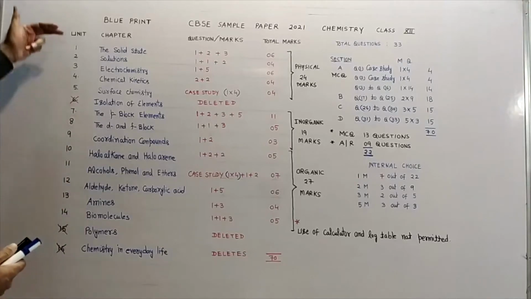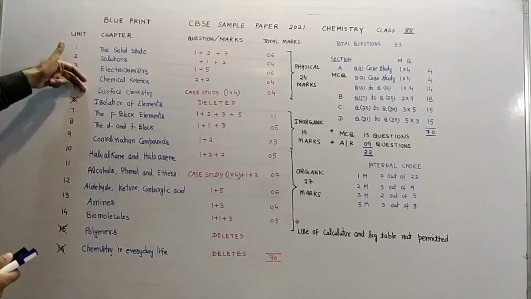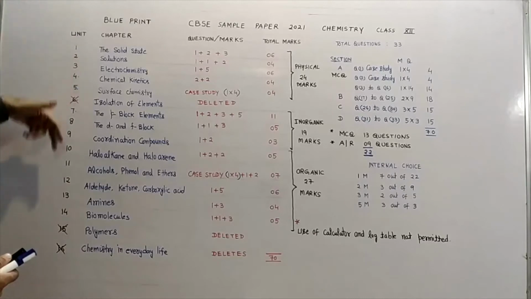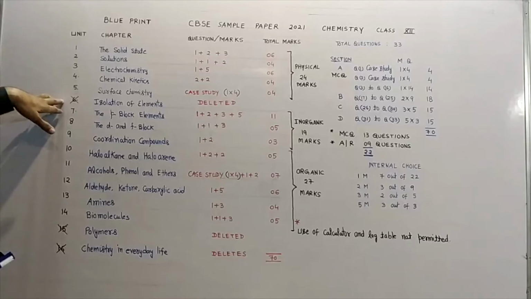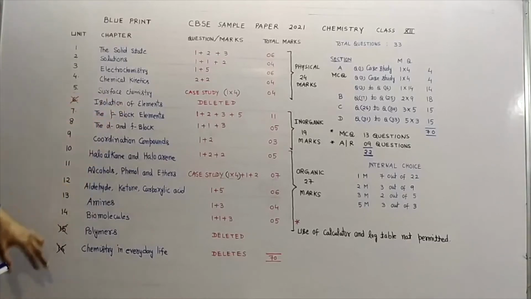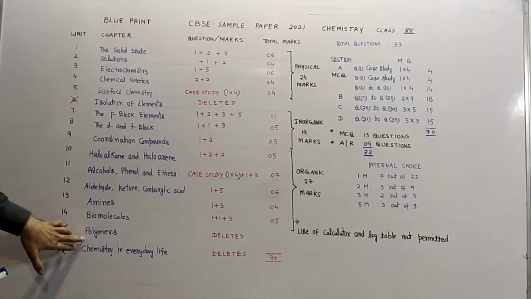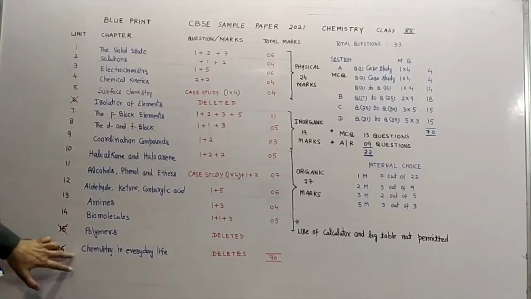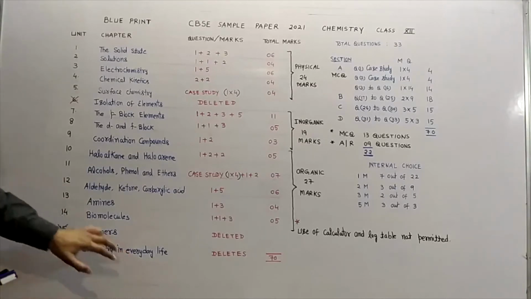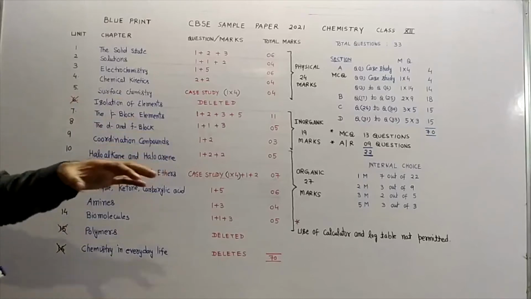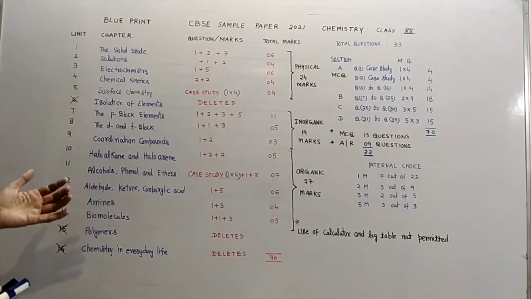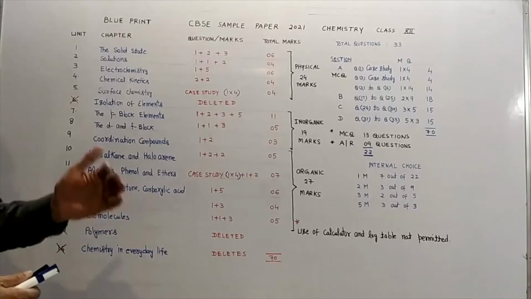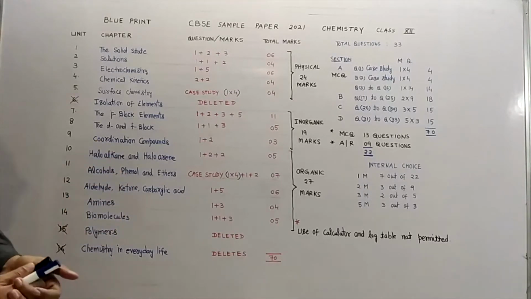These are the chapters we have in NCERT class 12th chemistry, and in total we have 16 chapters. You know that chapter 6, isolation of elements, chapter 15, polymers, and chapter 16, chemistry in everyday life, these three chapters are completely deleted from our syllabus this year, and in the case of other chapters there are some deletions that you might be aware of.